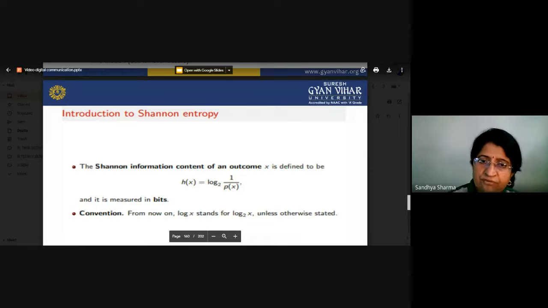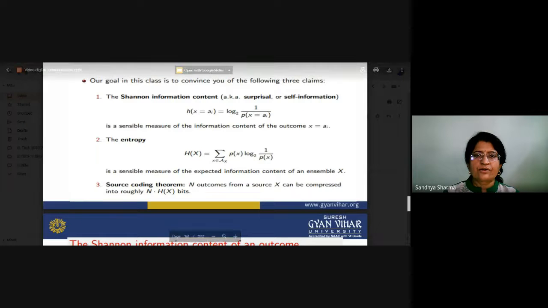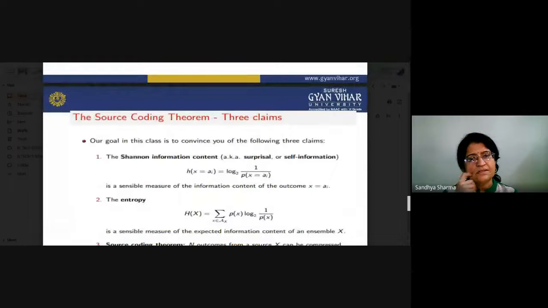This is Shannon's entropy, and how you can calculate it. Shannon's information content of an outcome x is equal to log2 of 1 upon p(x). We first calculate that Shannon's information content, and after that we can calculate the entropy. Regarding the basic source information, the source coding theorem claims three things. First of all, the information content, as we have already shown.